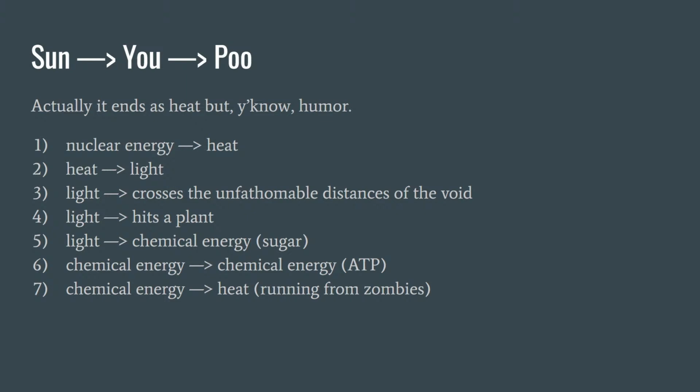So you have this really high energy light coming in from the sun, and it just keeps on falling down these different slopes as it gets used over and over again by living organisms, and eventually is radiated back out as low energy, high entropy, we'll get to that later, heat.